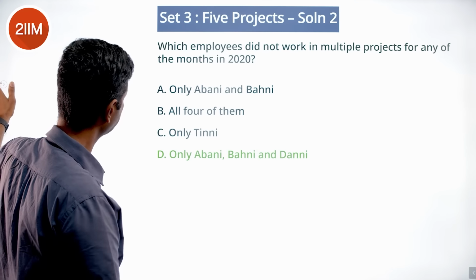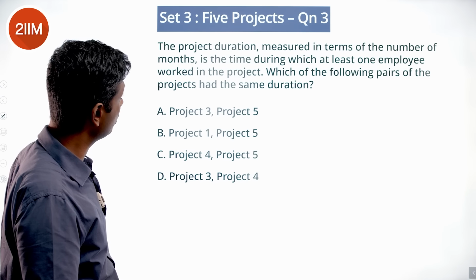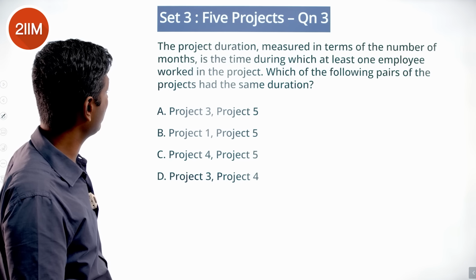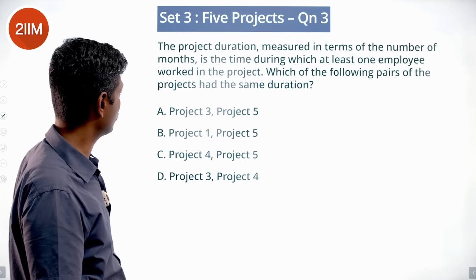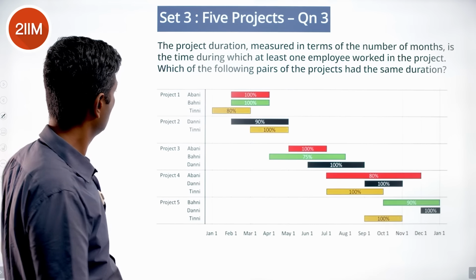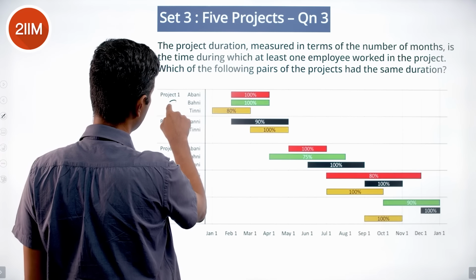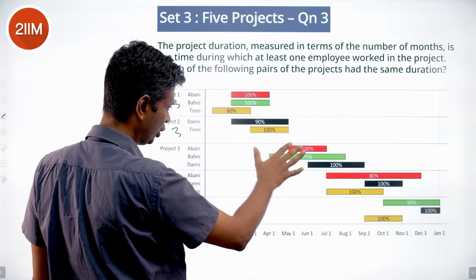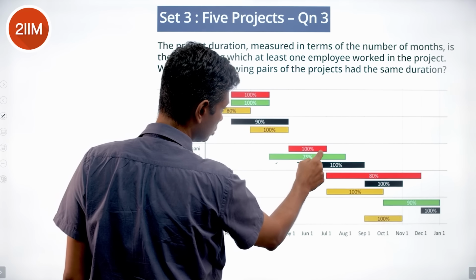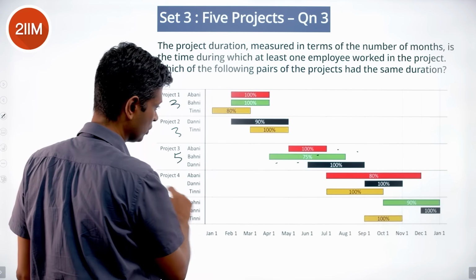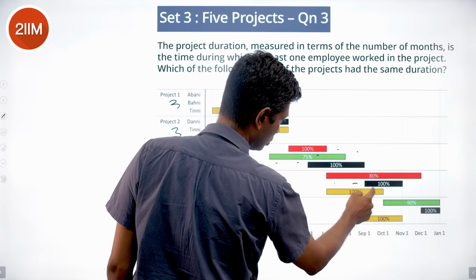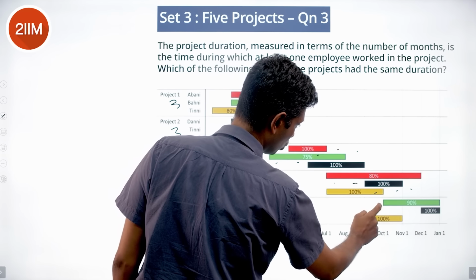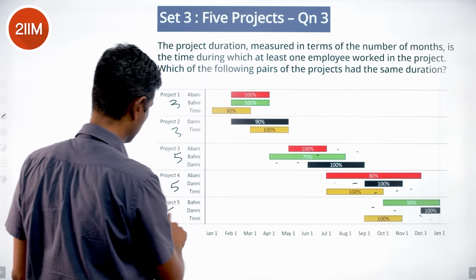Lovely. The project duration measured in terms of the number of months is the time during which at least one employee worked in the project. Which are the following pairs of project had the same duration? This is project duration is 3 months, 1, 2, 3. This again is 3 months, 1, 2, 3, end to end. This goes from 1, 2, 3, 4, 5 months. This one 1, 2, 3, 4, 5, again 5 months. Project 5, 1, 2, 3, 4 months.